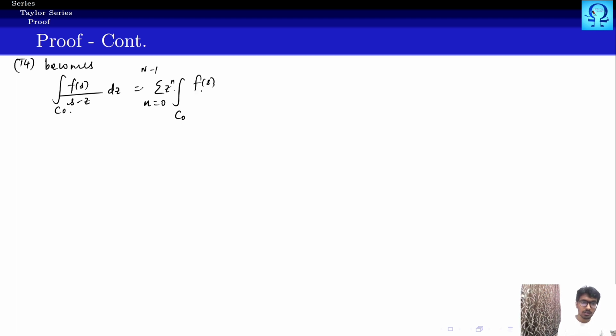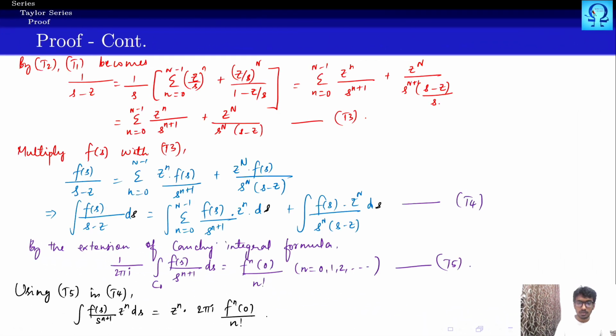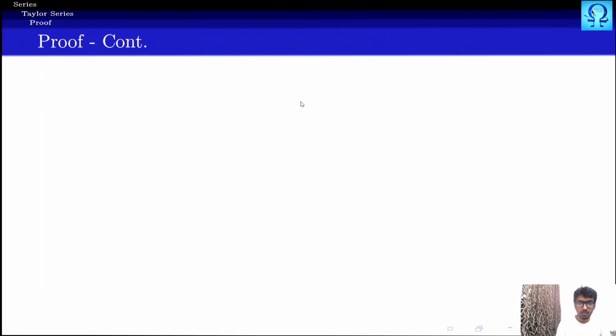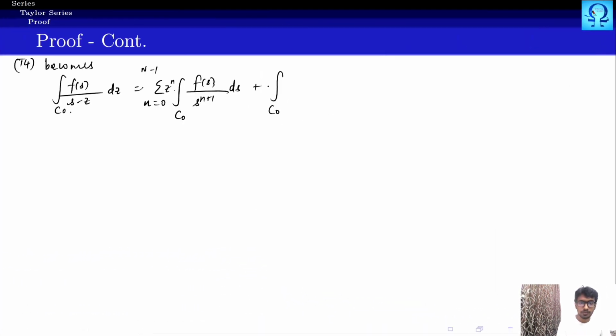So f of s upon s to the power n plus 1 ds plus integral over c naught, and here also you can take that z power n outside, z power n f of s upon s to the power n, z minus s ds.